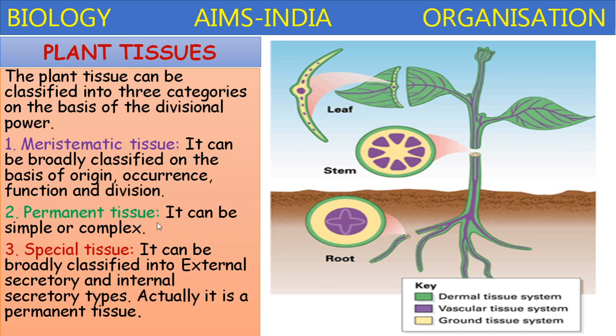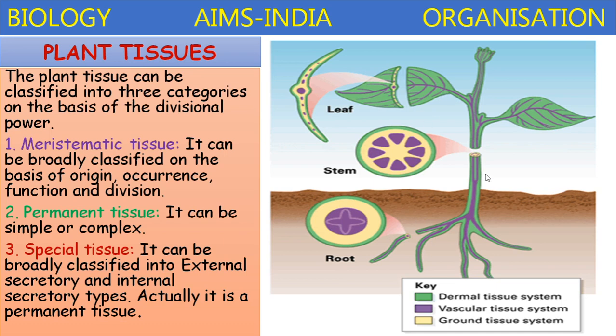Whereas permanent tissue can be divided into simple permanent tissue and complex permanent tissue. Special tissue can be broadly classified into external secretory and internal secretory types. Actually, it is also a permanent tissue.